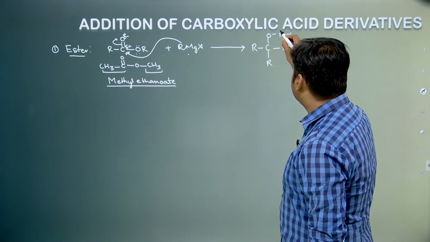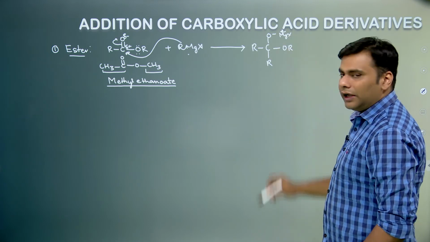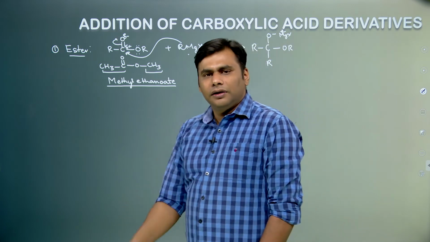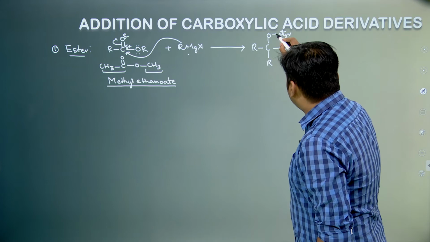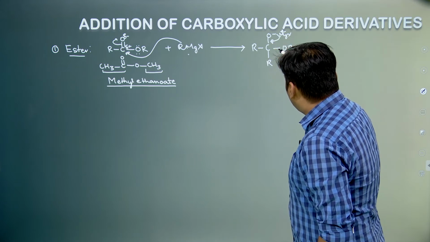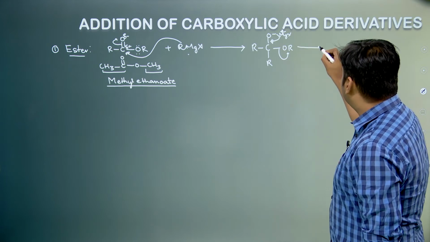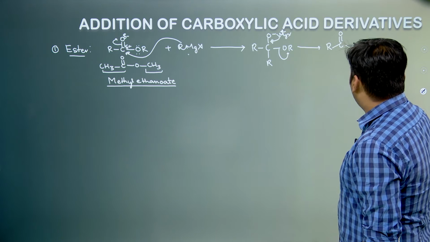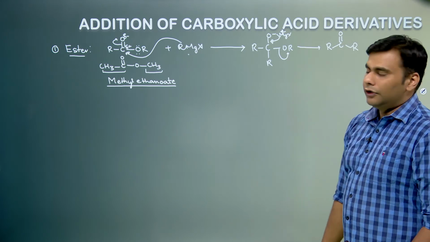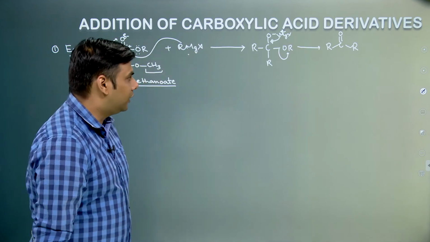There is an ionic bond between O negative and MgX. Now because the carbon is attached to two electronegative atoms, there would be a repulsion between lone pairs. So this negative charge would push its electron and the OR group would be released out. So what we form over here is a ketone molecule. When we react an ester with 1 mole of Grignard reagent, a ketone is formed.